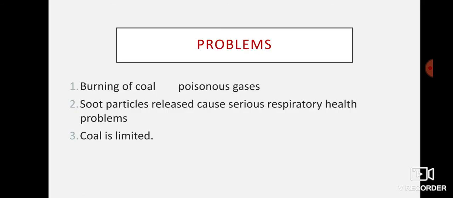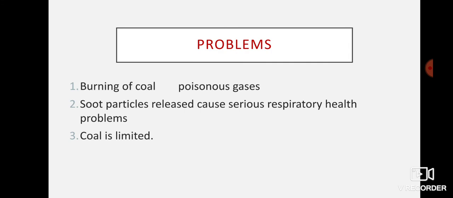Even here the textbook shows the problems that arise due to this. In a thermal power station there are several problems. When you burn coal, it gives a lot of poisonous gases like carbon dioxide, sulfur dioxide and nitrogen oxide, which are very harmful. It gives us particles like soot, which are also very harmful. The reserve of coal is very limited.